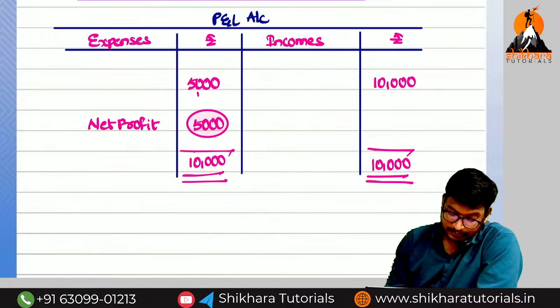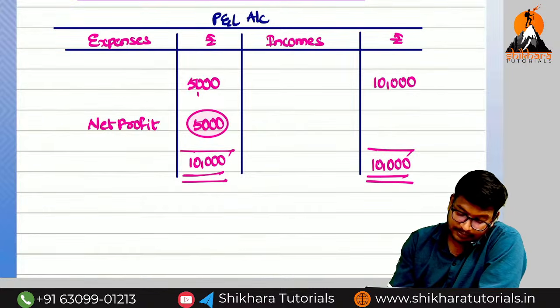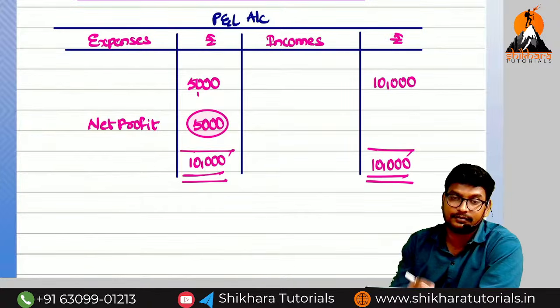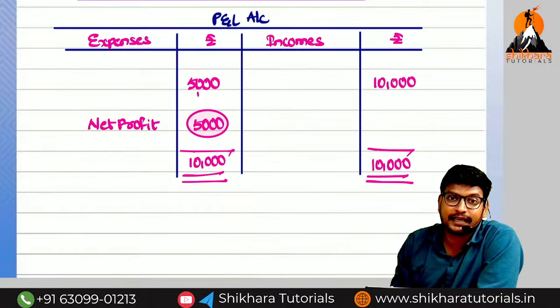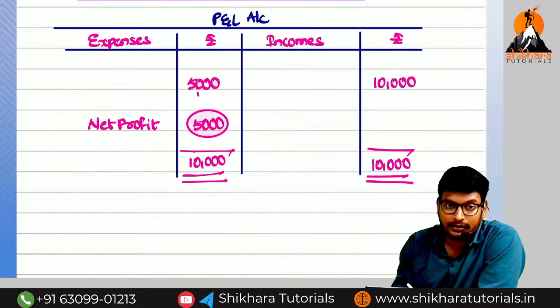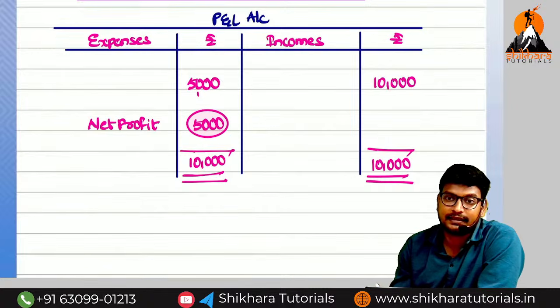Okay guys, so we are having two types of things. First one is called provision and second one is called reserve. Provision is compulsory as per the prudence concept. Reserve is not compulsory as per the prudence concept. For that reason, reserve is an appropriation of profit. Provision is called a charge against profit.